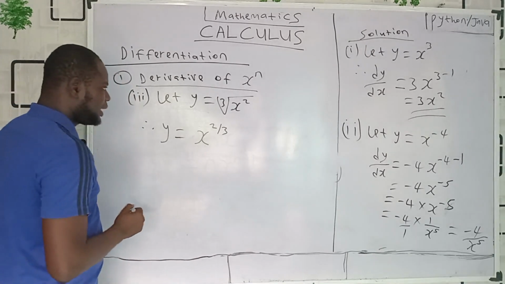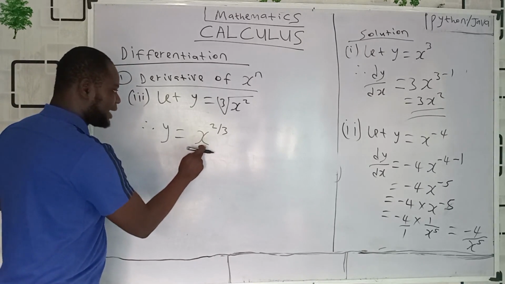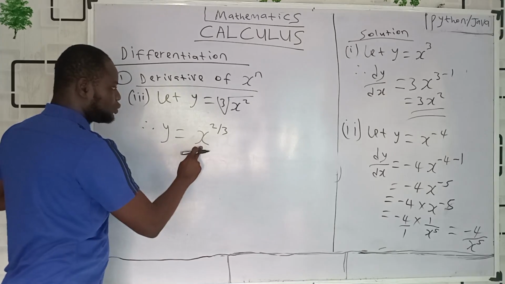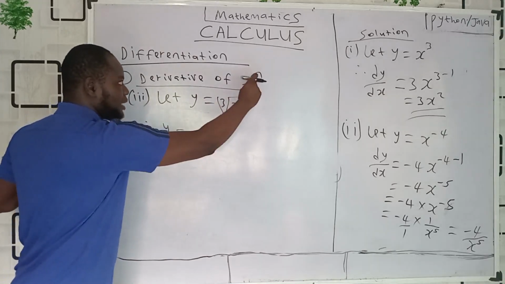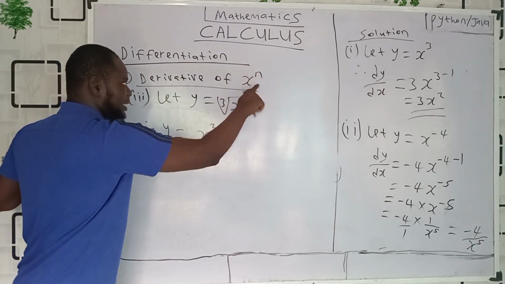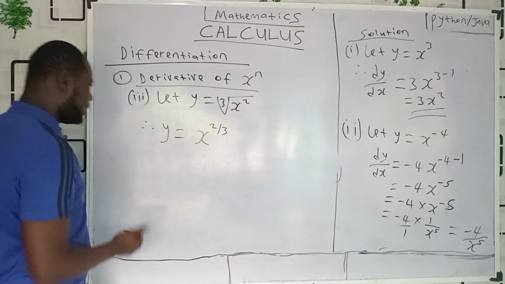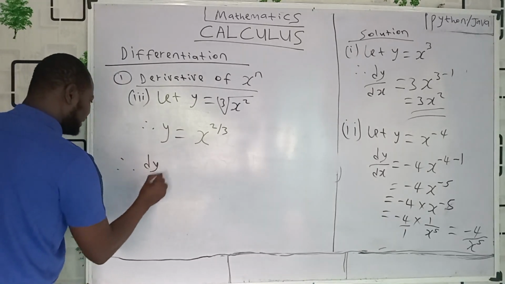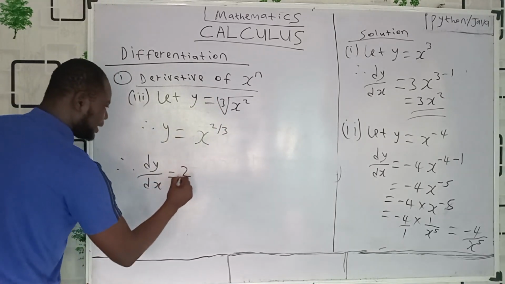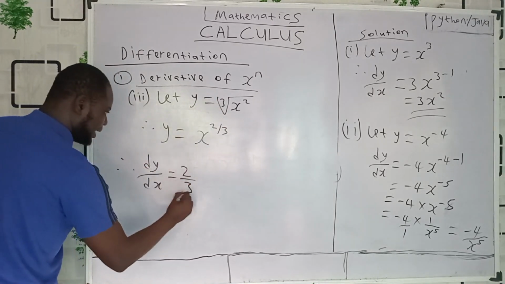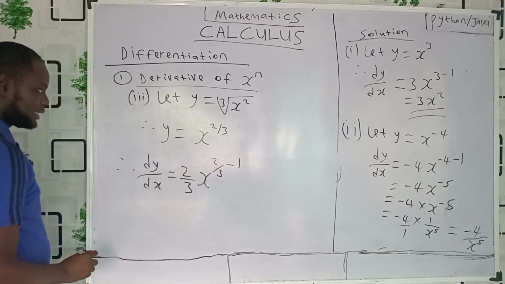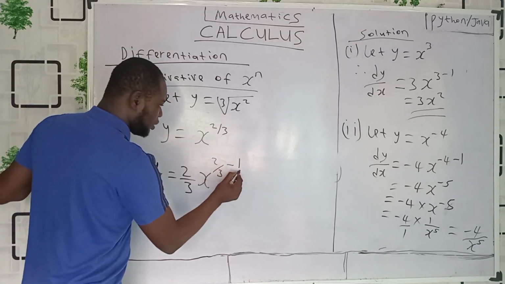Can you see this now? I have transformed this one into this. That means it is now in the form of x raised to power n. I have x, I have 2 over 3, so my n here is 2 over 3. Can I say dy/dx is equal to bring n down, you remember the formula, 2 over 3, that's n, then x raised to power 2 over 3 minus 1. Don't forget, okay?